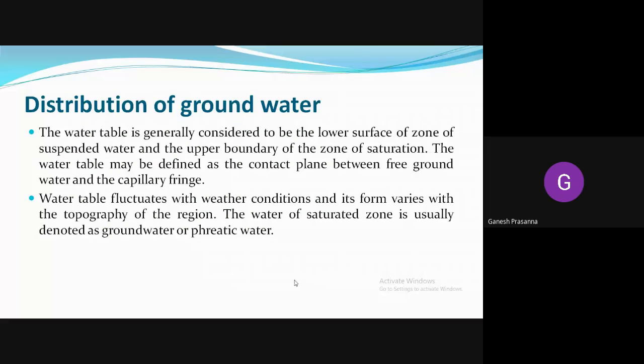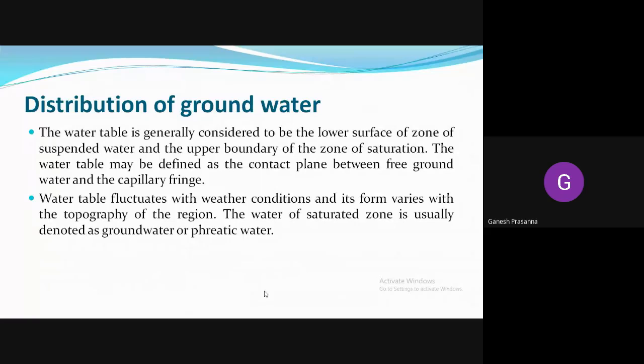Okay. So what is the distribution of the groundwater? How the water is distributed gives the water table. It is usually considered to be the lower surface of the zone of suspended water and the upper boundary of the zone of saturation. It is defined as the contact plane between free groundwater and the capillary fringe.